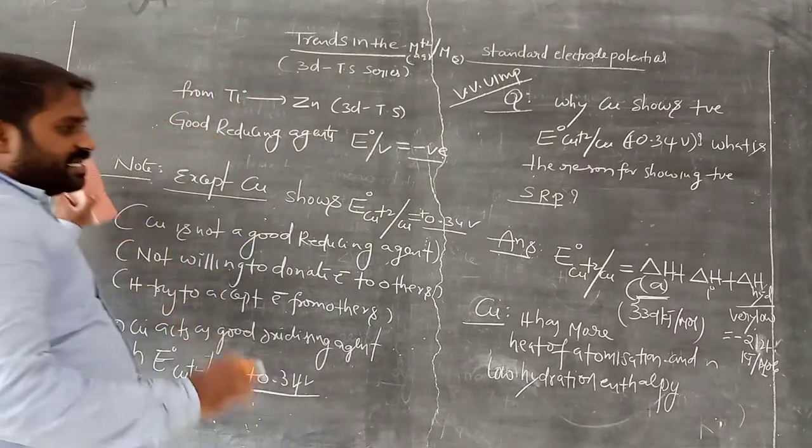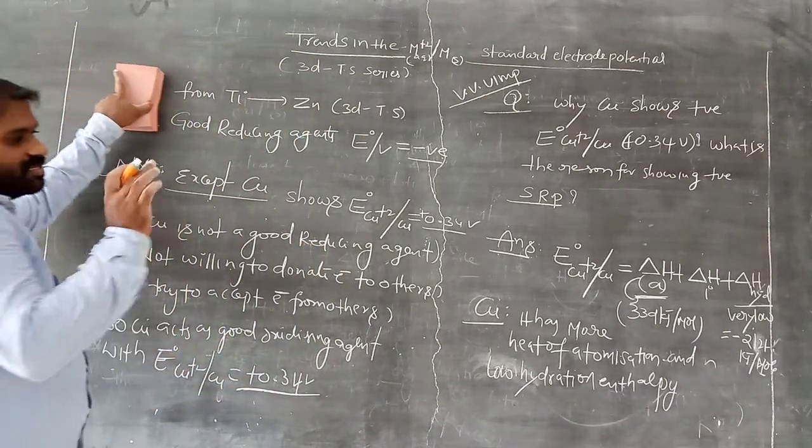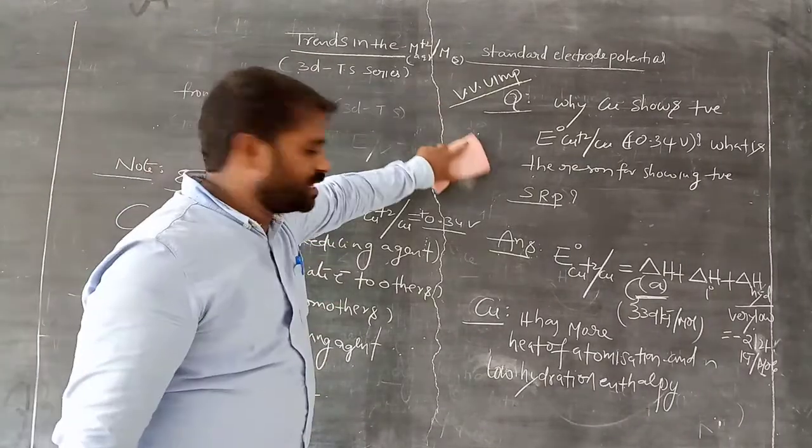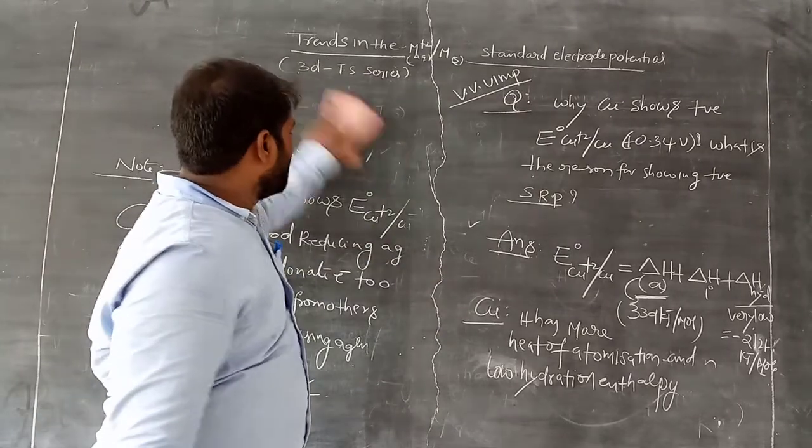Okay, that is the reason why it shows positive electrode potential. Okay, clear?